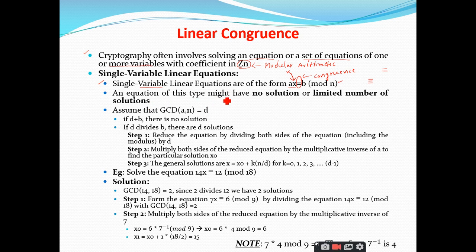This type of single-variable linear equation might have no solution or a limited number of solutions, right? It may not have a solution. The same case we discussed in the extended Euclidean algorithm also. There we may have no solution or more than one solution. If we have an infinite number of solutions, one solution is a particular solution and the other solutions we call general solutions. Do you remember that concept?